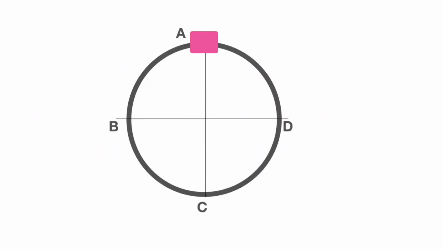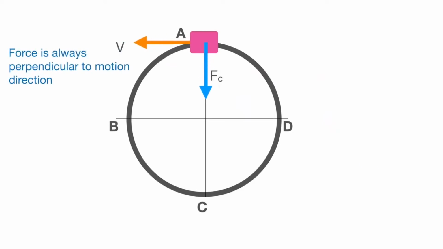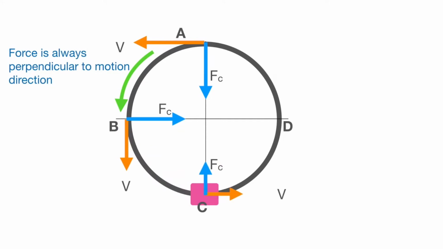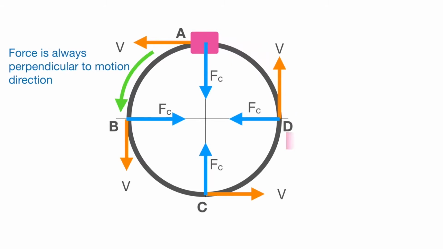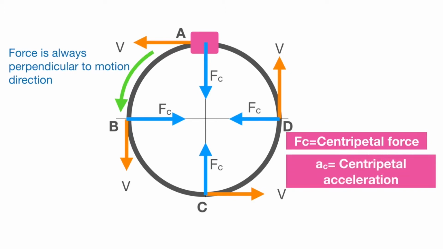The next level is when the applied force is always perpendicular to the object's motion. In this case, the object is forced to move on a circular path, and the force is always along the radius and directed toward the center of the circle. This center-seeking force is known as centripetal force, and the related acceleration is known as centripetal acceleration.